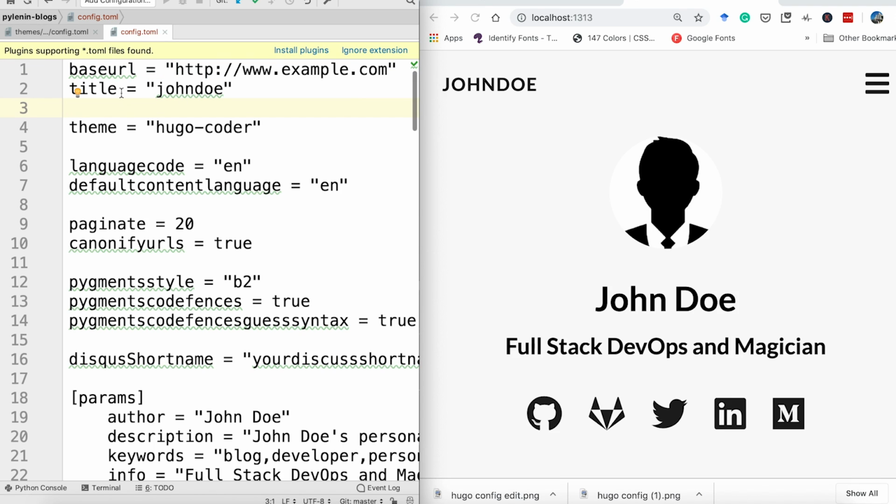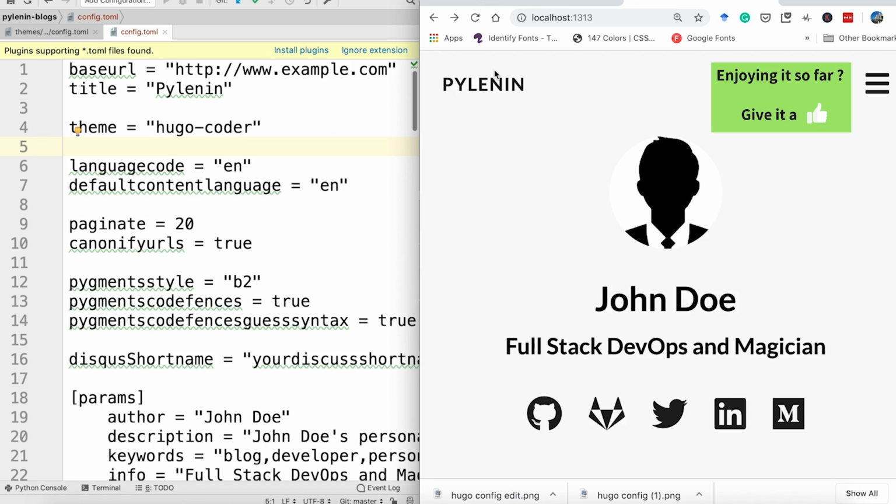You can see title is set to John Doe. However, we need to change it to our own title. I'm going to call it PyLenin. Let's go ahead and change this. And then you can see it automatically changes here on the UI. So basically it enables live update. This is a great benefit of using Hugo. You can easily change the settings and see how your website is changing.